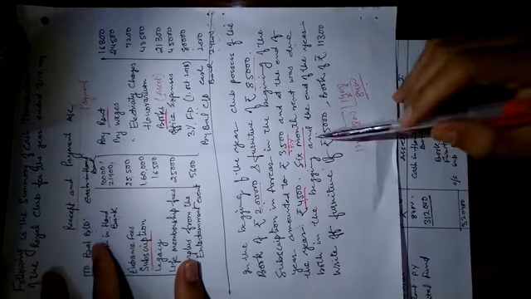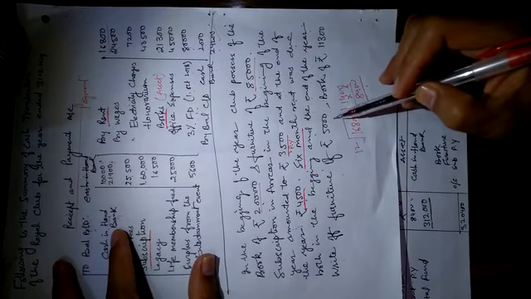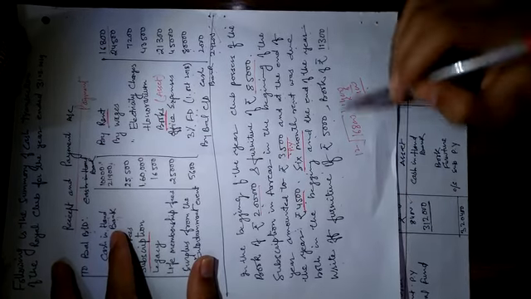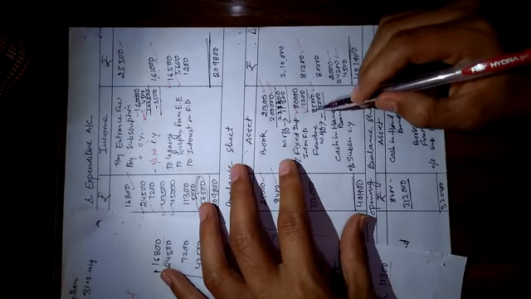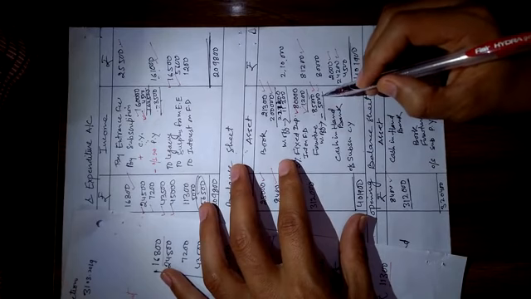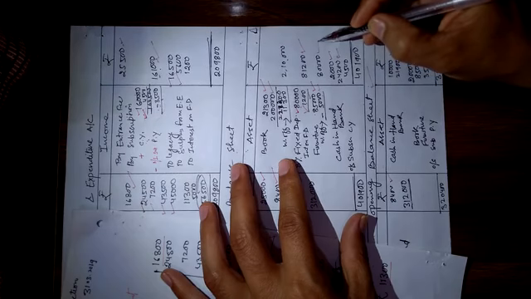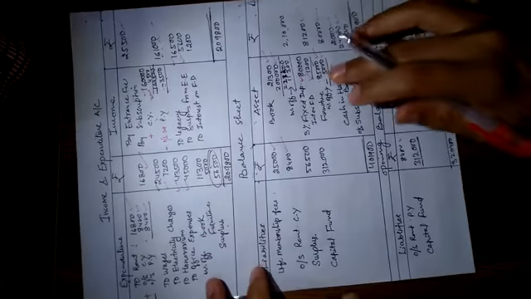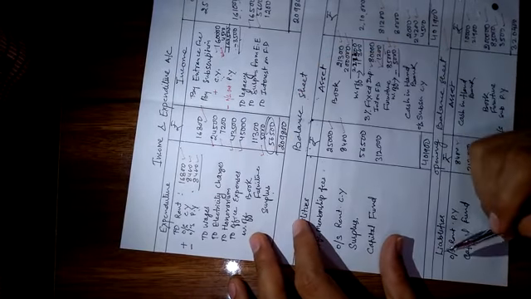Now come again in the questions. Write off furniture of rupees 5,000 and books of rupees 11,300. Furniture: we write off the furniture of rupees 5,000, and the remaining amount comes outside of the column, and this 5,000 we would write in the income and expenditure account.